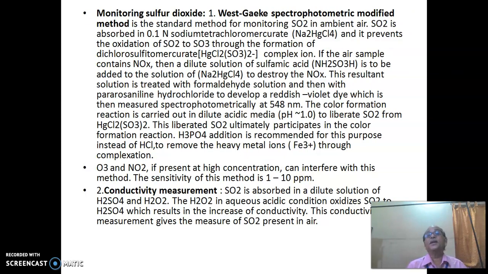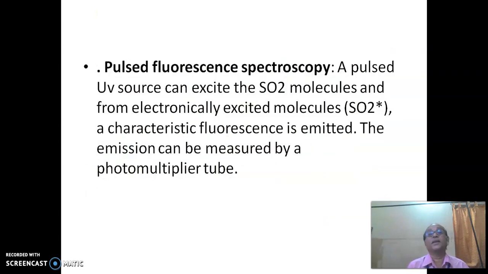Monitoring of sulfur dioxide is done using the West-Gaeke spectroscopy method and conductivity measurements. These two methods are used to monitor the percentage of sulfur dioxide in the atmosphere.